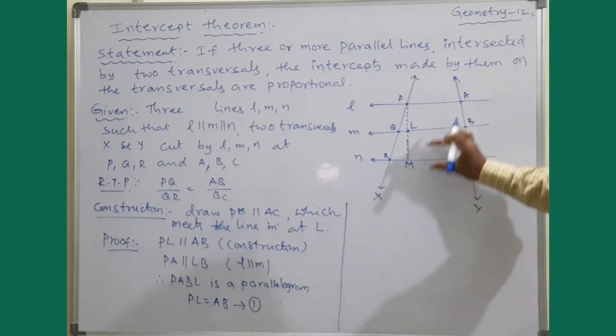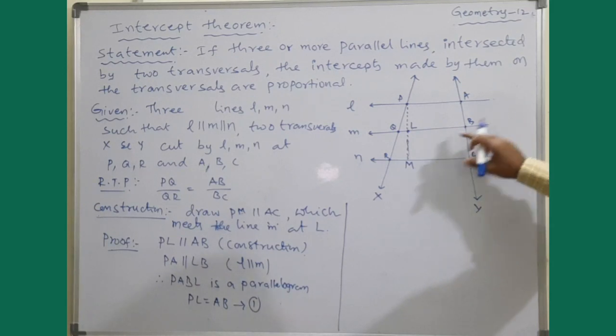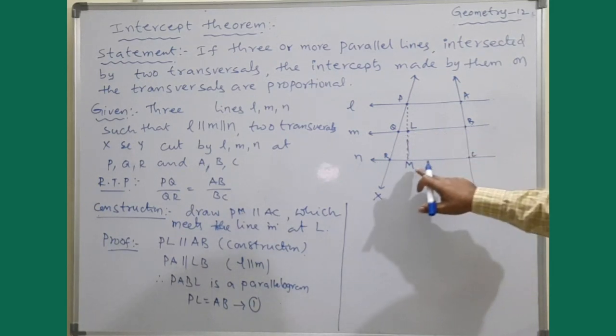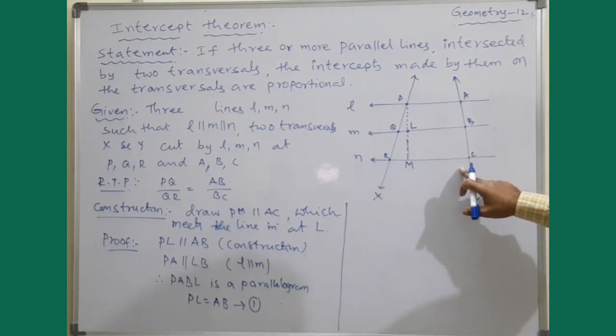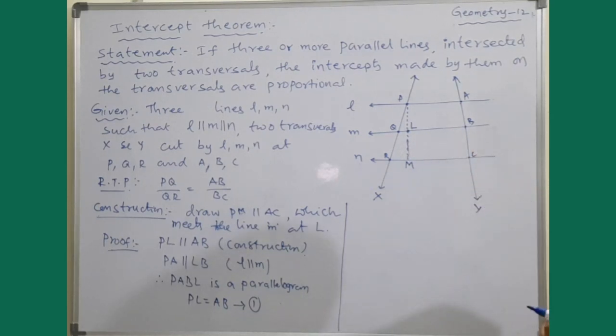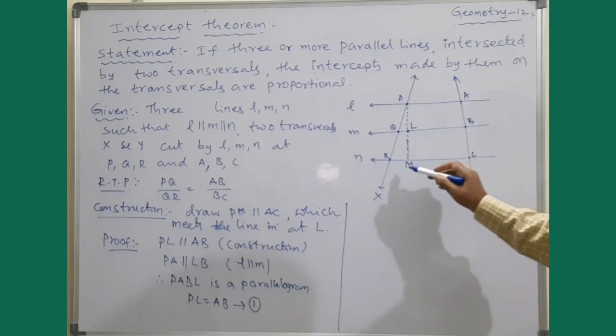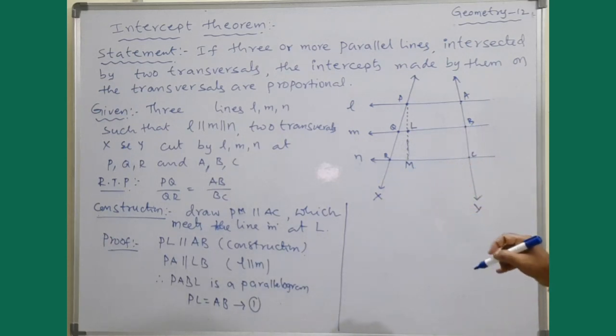In the same way, LM is parallel to BC. Even LB is parallel to MC. So once again, opposite sides are parallel, which means this LBCM is also a parallelogram. Isn't it?